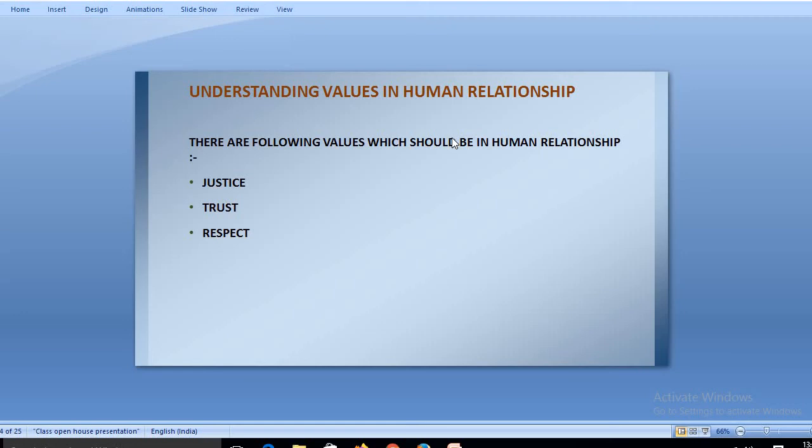That is justice, that no discrimination should be there. The thing should be justifiable. The next one is trust, that somebody should have trust, and the third one is respect. These three things are desired by human beings to lead a smooth or complete life.